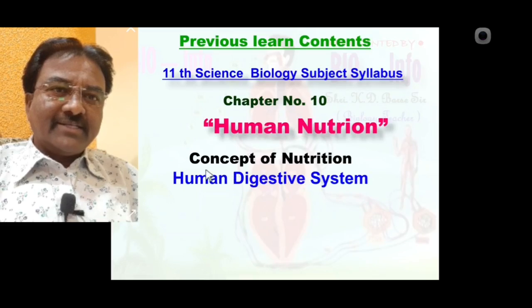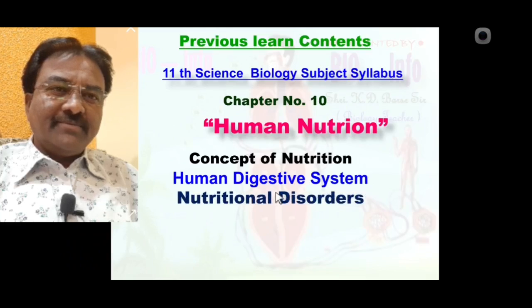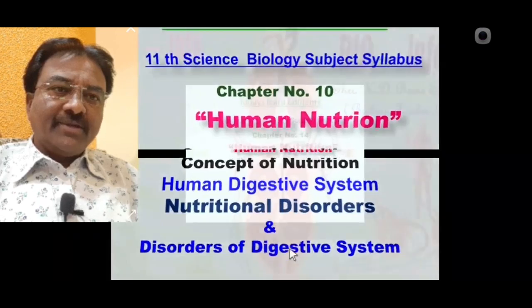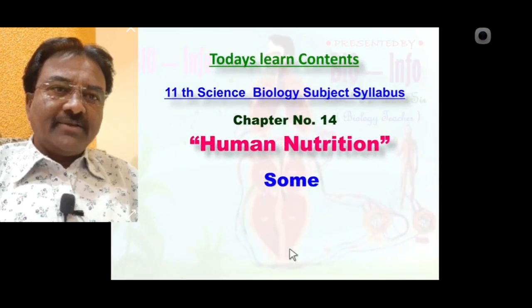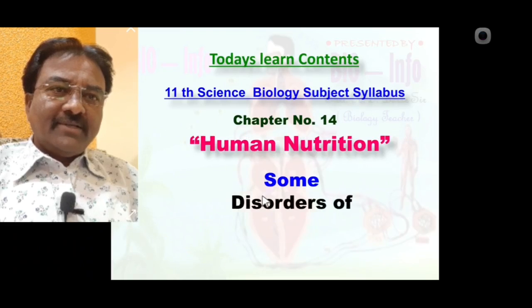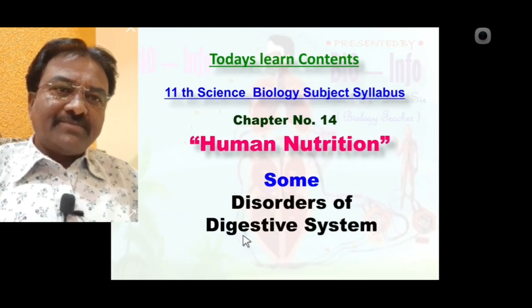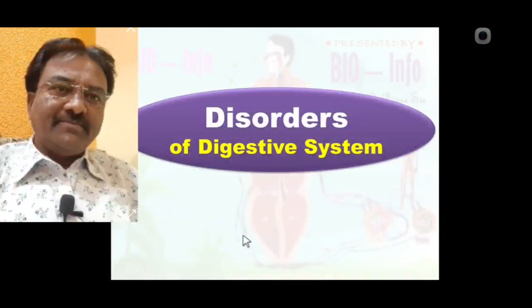We discussed in detail the human digestive system, nutritional disorders, kwashiorkor and marasmus, and also disorders of the digestive system. Today we are going to learn some more concepts in the human nutrition chapter, some disorders of the digestive system. So let us start today's first concept, disorders of the digestive system.